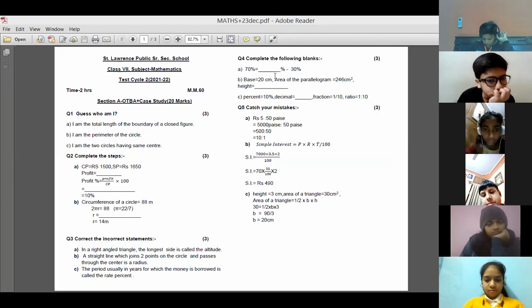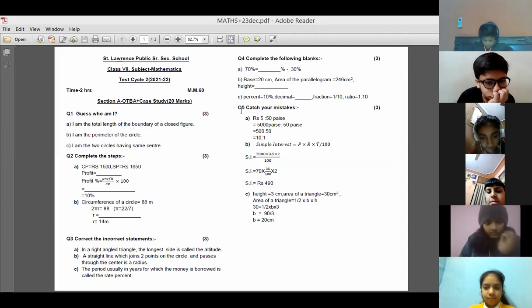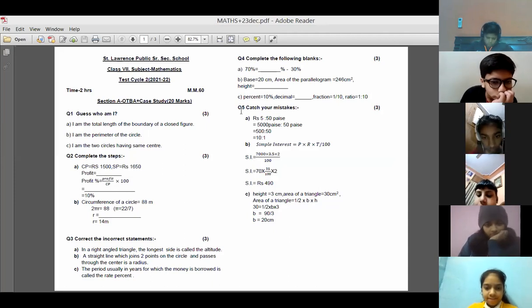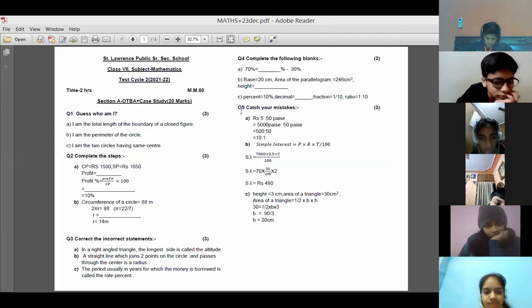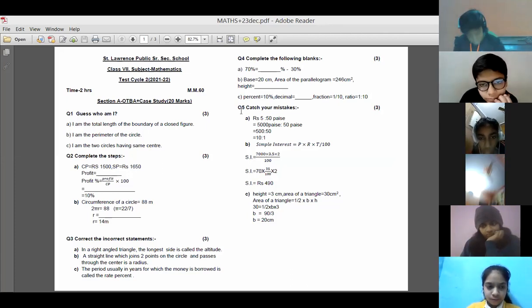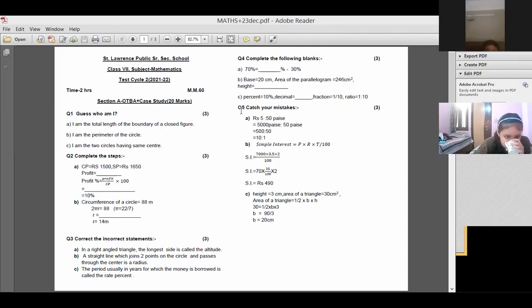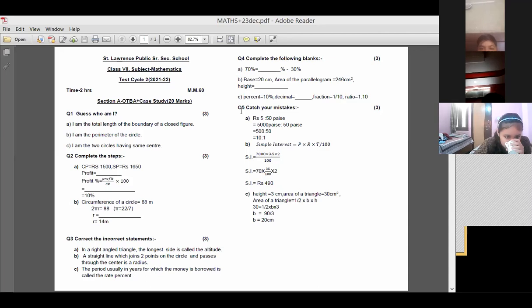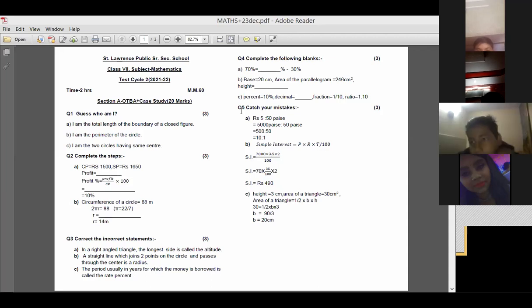Complete the following blanks. So 70% is equal to dash percent minus 30%. Yes, right. Mukul, Nabil, Vansh Sharma, why are you not answering me? Vansh Jain, Vansh Sharma, Bharth Jain, your answers are not coming in the chat box. What happened? Vedang, rename yourself and open your webcam also. Nishchay, you are also not answering me. Devanshi, not 10%, it will be 100%. Because when you are subtracting 100% with 30%, you are getting 70% over there.